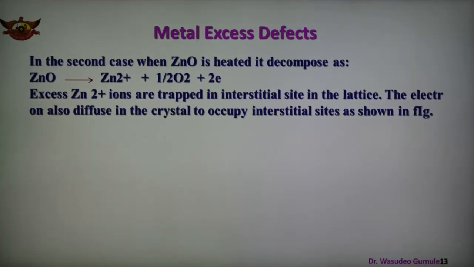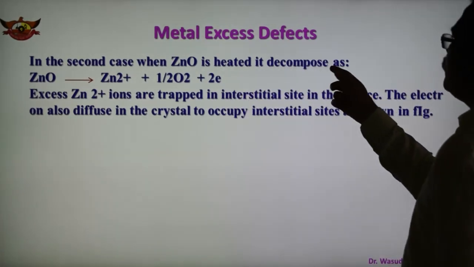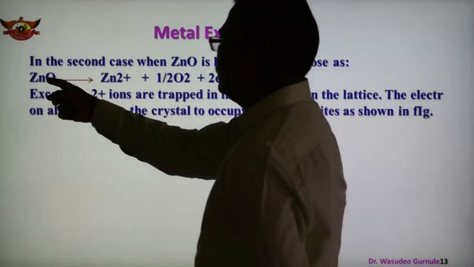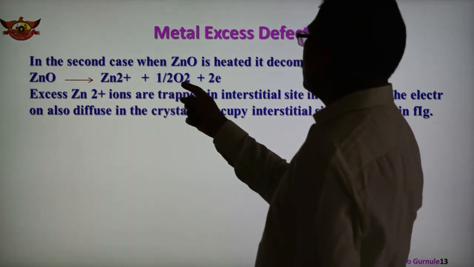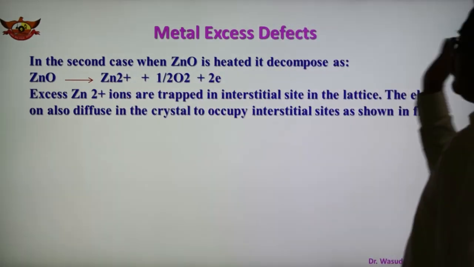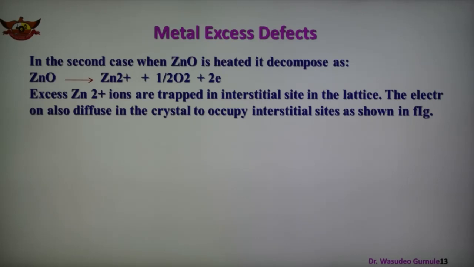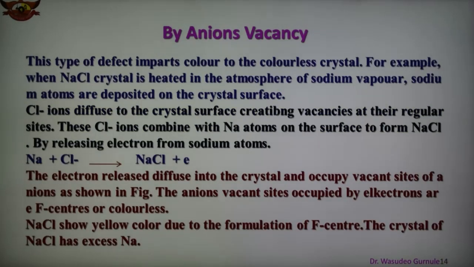Now the metal excess defect is shown here, and how the electrons are released. The second case is when zinc oxide is heated and decomposes. When it is heated, zinc oxide forms zinc 2 plus and half a molecule of oxygen, and 2 electrons get released. The zinc 2 plus ions are trapped in interstitial sites in the lattice as shown in the figure. The electrons also diffuse in the crystal to occupy interstitial sites as shown in the figure.